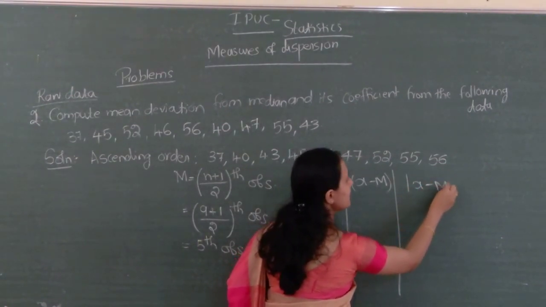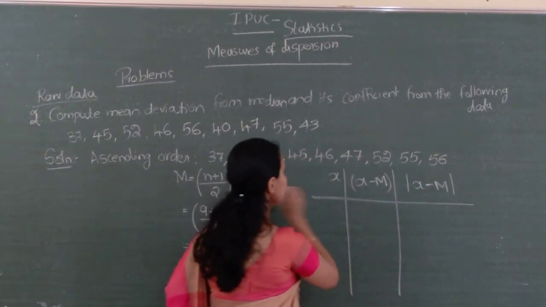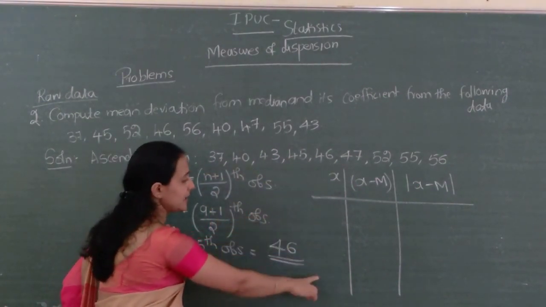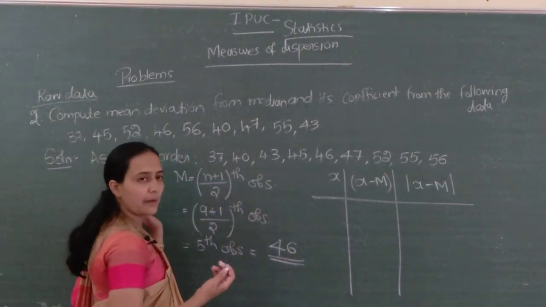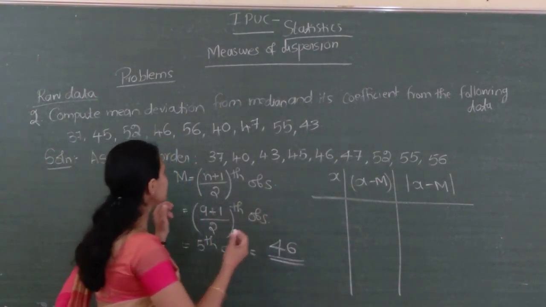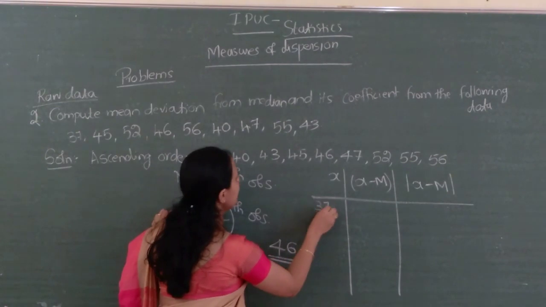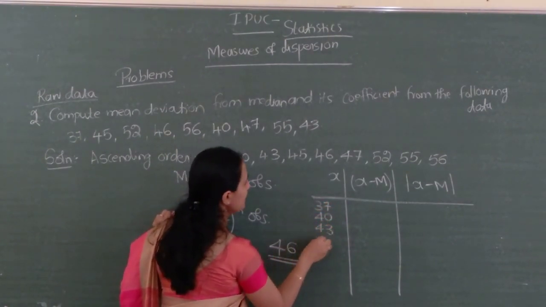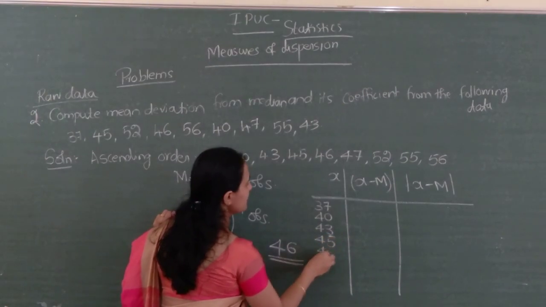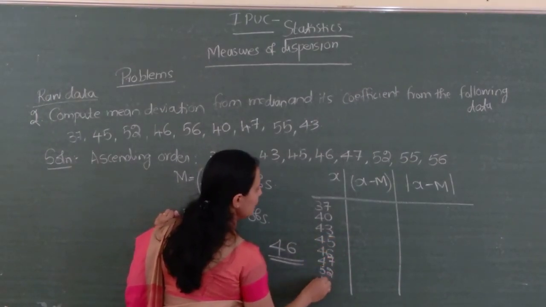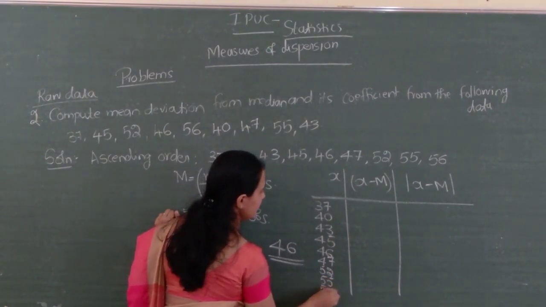X denotes the arranged series; you can write the problem order also, no problem, you will get the same answer. So, first 37, next 40, 43, 45, 46, 47, 52, 55, 56.